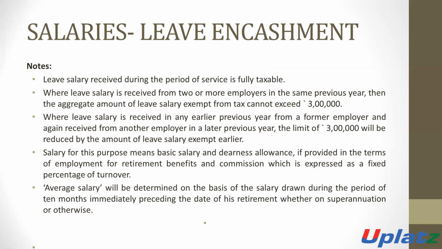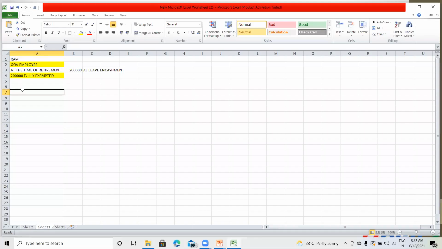In this case, the exempted amount shall not be more than 1,50,000, because 1,50,000 is already taken by Mr. Ram in the previous year. So in this current year, the exemption should not be more than 1,50,000.